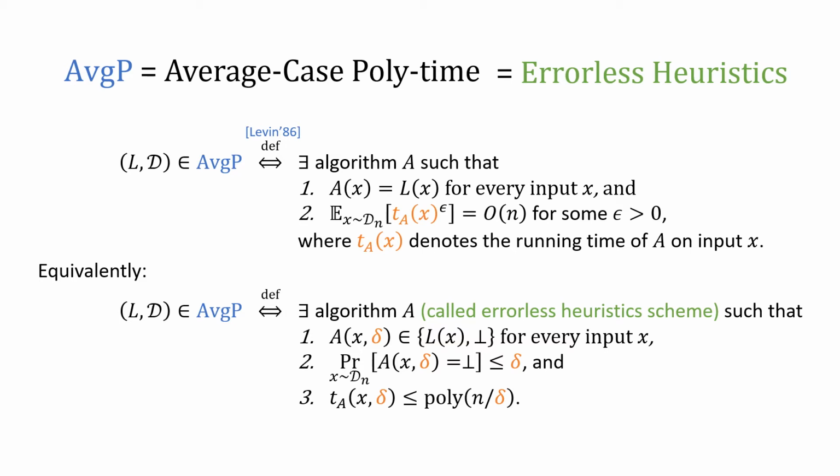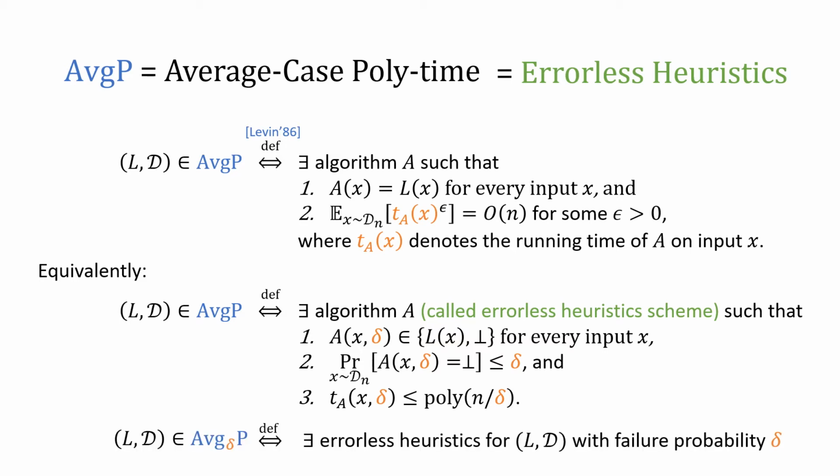We require that the failure probability is at most delta, and the running time is at most poly of n over delta. We use the notation Avg_delta P to denote the class of distributional problems which admit errorless heuristic schemes with failure probability fixed to delta.